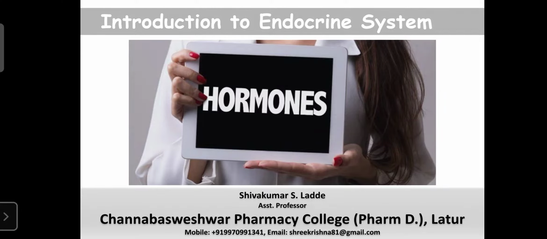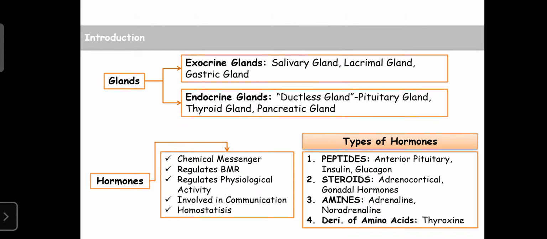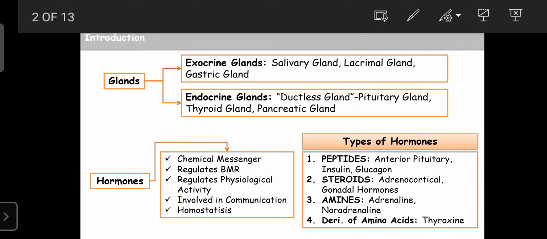We can discuss the anatomy and physiology of the hormones. Those are secreted in the endocrine system, or come under the endocrine system. Regarding the introduction to the endocrine system, dear students, whatever glands are present in our body are mainly categorized into two types.